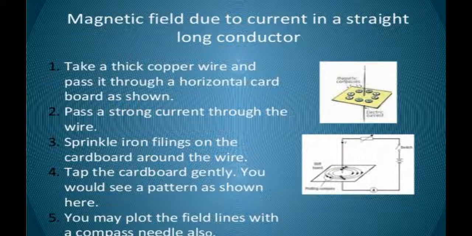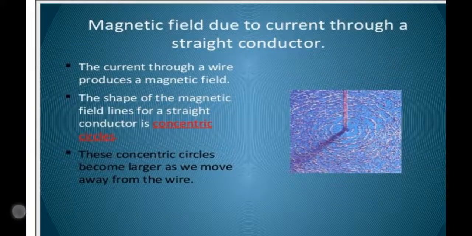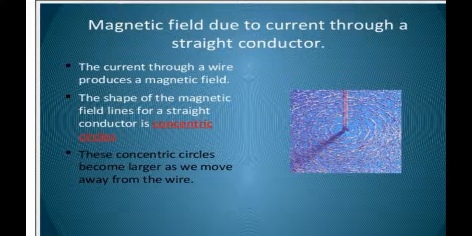be taking a copper wire which will be considered as a straight conductor. Then we will connect this straight conductor to wires through which the current will be passed. We will be sprinkling some iron filings over this cardboard. Then if we gently tap and allow the current to pass, we can see that the current through a wire produces a magnetic field, and due to this magnetic field these iron filings will be arranging themselves in concentric circles.